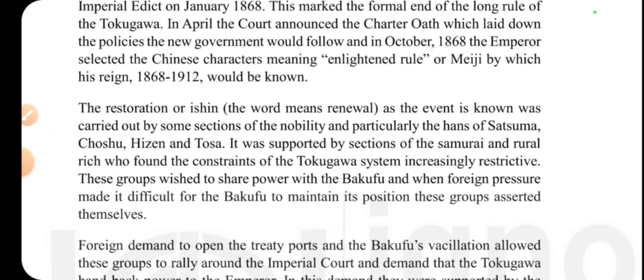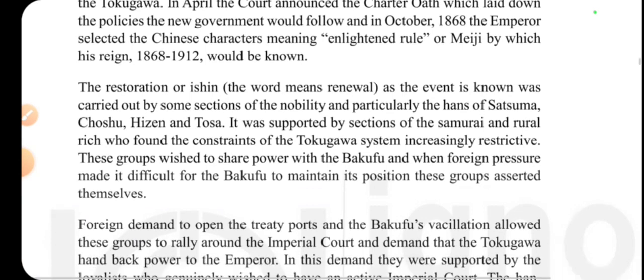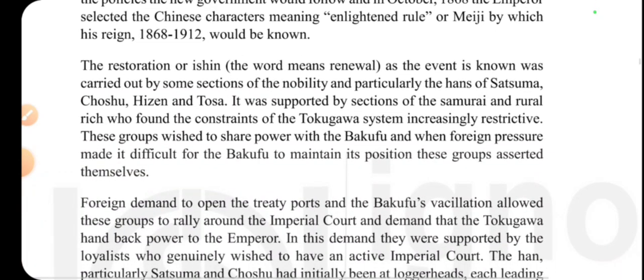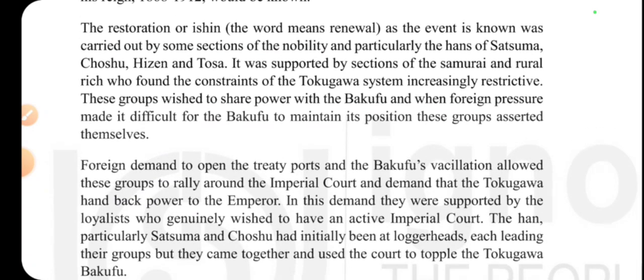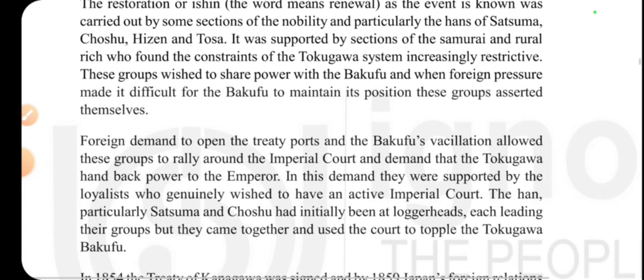So the restoration, or Ishin, the word means renewal, as the event is known, was carried out by some sections of the nobility and particularly the hands of Satsuma, Choshu, Hizen and Tosa. It was supported by sections of the samurai and rural rich who found the constraints of the Tokugawa system increasingly restrictive. These groups wished to share power with the Bakufu.